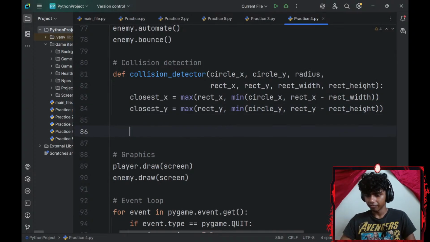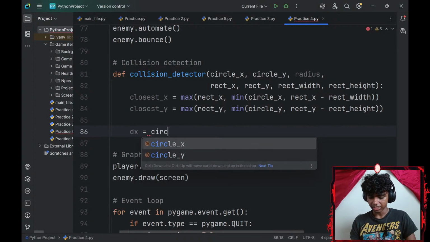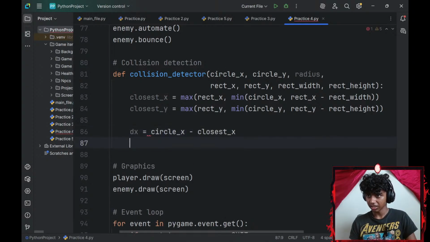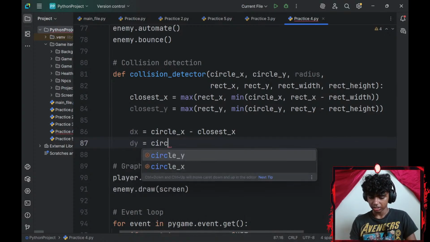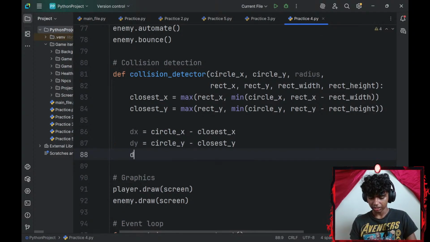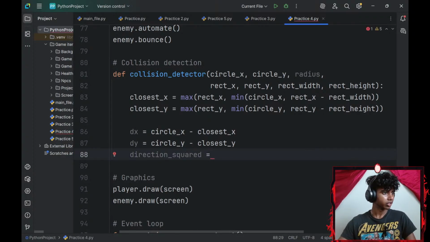Alright, and then let me find my direction x. My direction x is going to be equal to, let's see, my circle underscore x-axis minus my closest x-axis. My direction y is going to be equal to my circle underscore y-axis minus my closest y-axis. And then I'll create a direction underscore squared variable that's going to be equal to